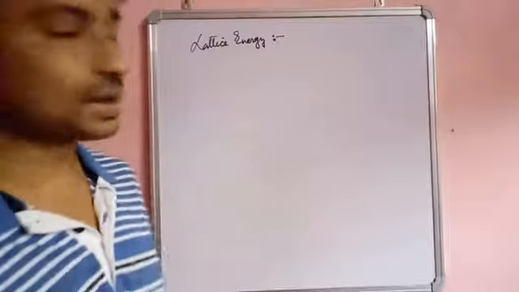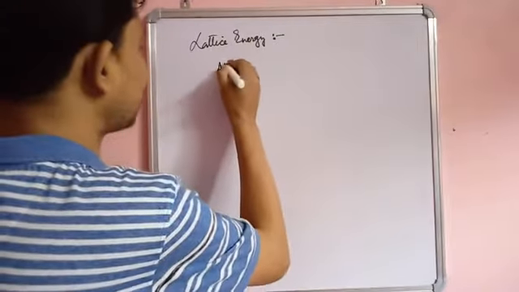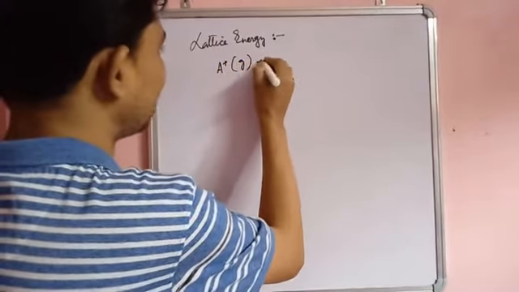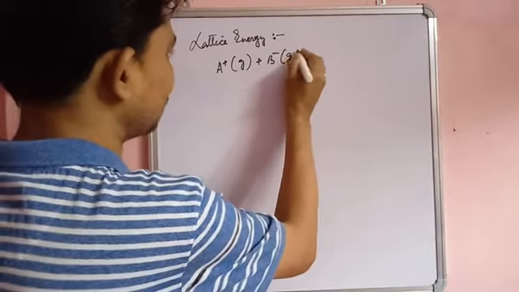So we have A plus in gaseous state plus B minus also in gaseous state.